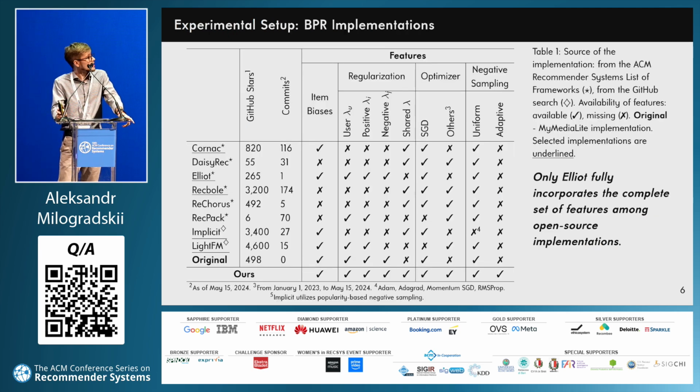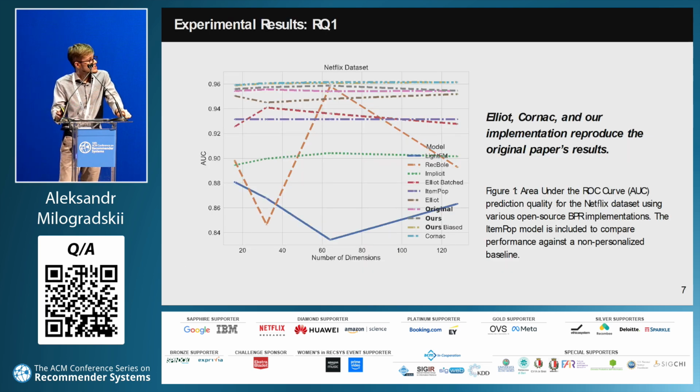Additionally, given the significant time and effort required to fully experiment with all available implementations, we narrow down the list based on popularity and level of support. We focus on top 5 implementations in each category, underlined in the table. As I have already mentioned, for the first research question, we attempt to reproduce the results of the original paper. We conduct our experiments on the Netflix dataset, following the same evaluation protocol as in the original paper.